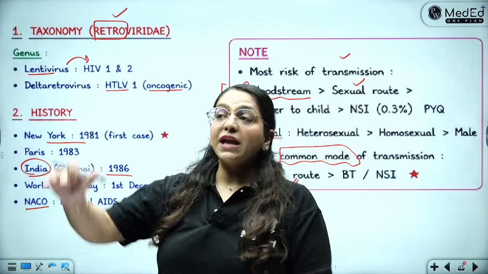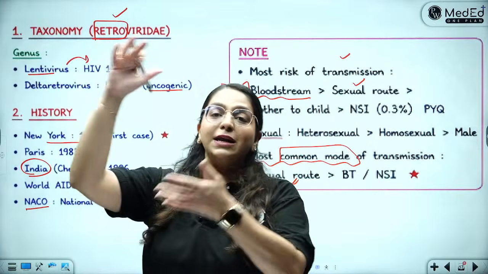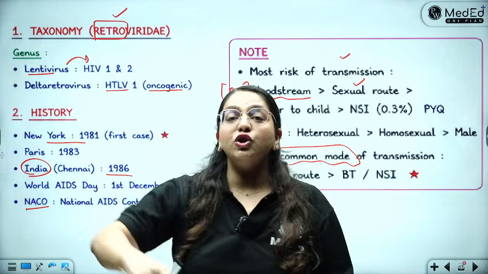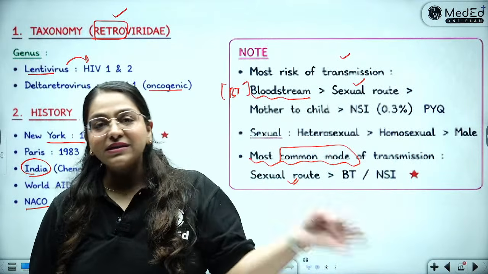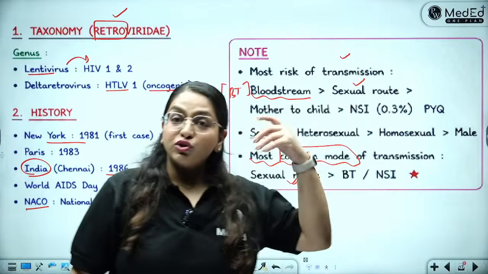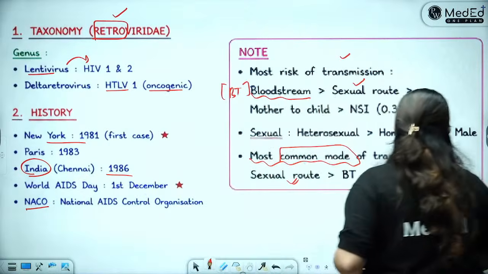Why? Because you're taking a big volume of blood and directly putting it into someone else's body. So you're taking a lot of virus and putting it in someone's body. That is why maximum risk is with blood transfusion. However, most common mode is sexual mode of transmission.